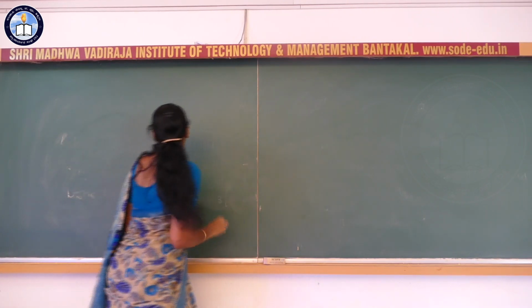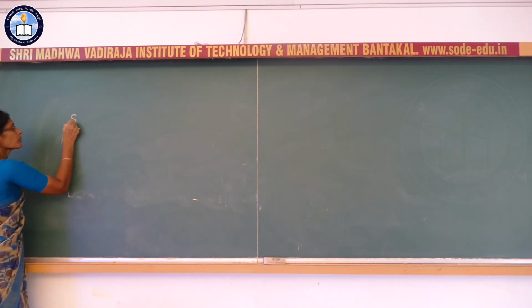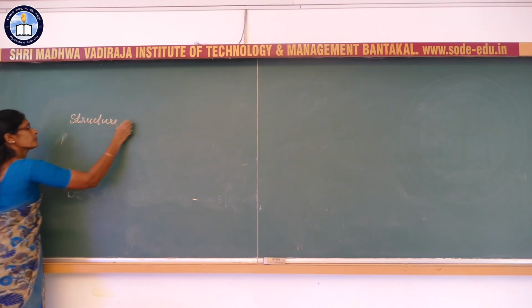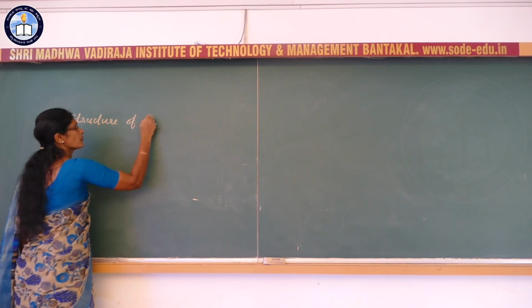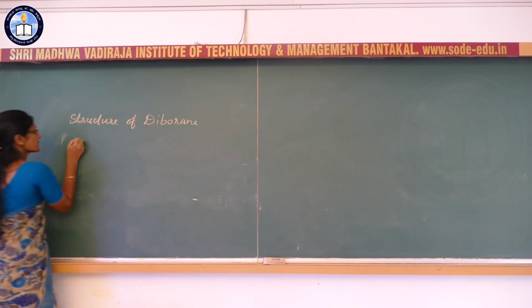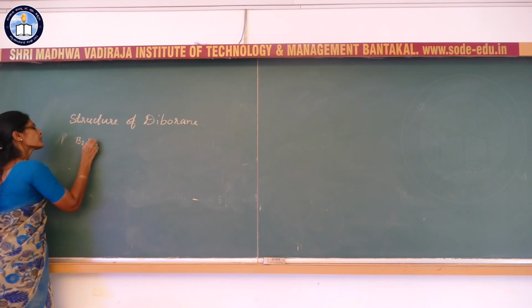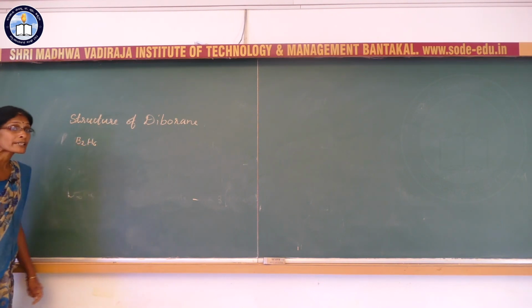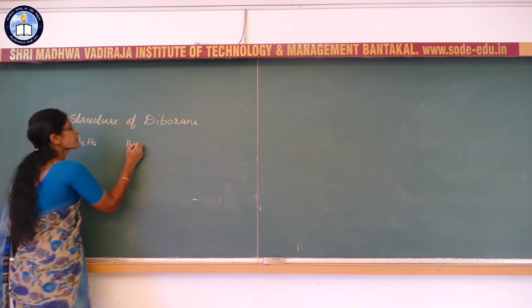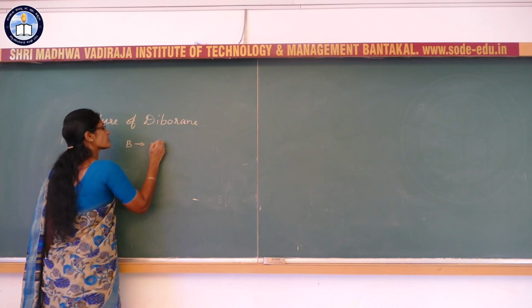Now the next one is the structure of diborane, that is B2H6. In B2H6, the boron atom is in an sp3 hybridized state.